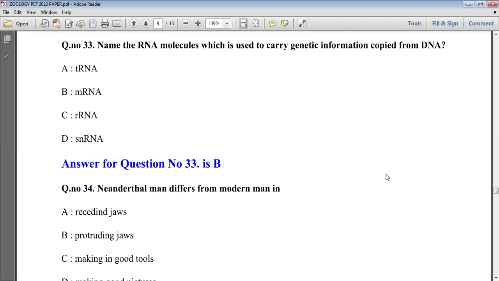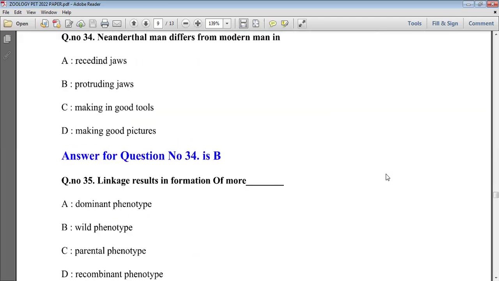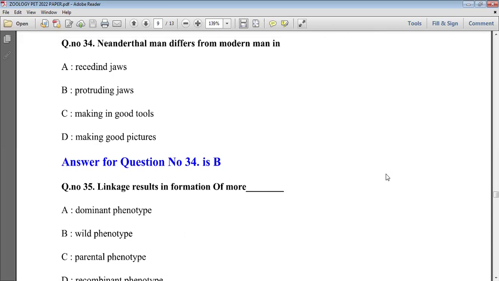Ribosomes produce protein, and ribosomes require genetic material from the DNA. So mRNA, that is messenger RNA, as its name says, is responsible for bringing the message from the DNA to the outside of the nucleus, up to the ribosome. So option B will be right here. And the other three options are also too basic, and you should study that.